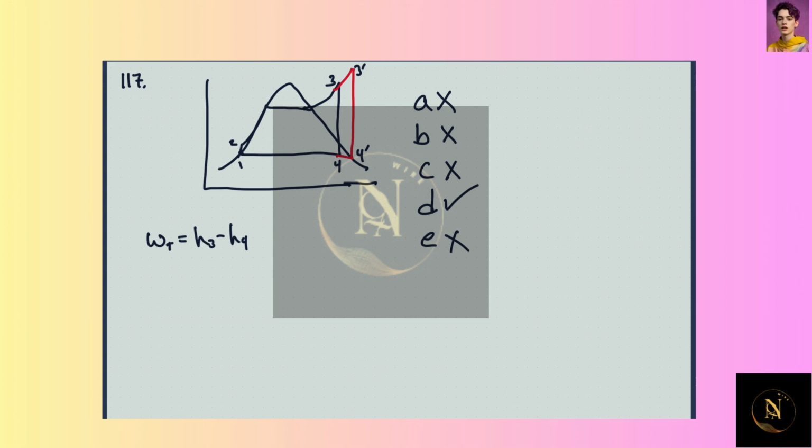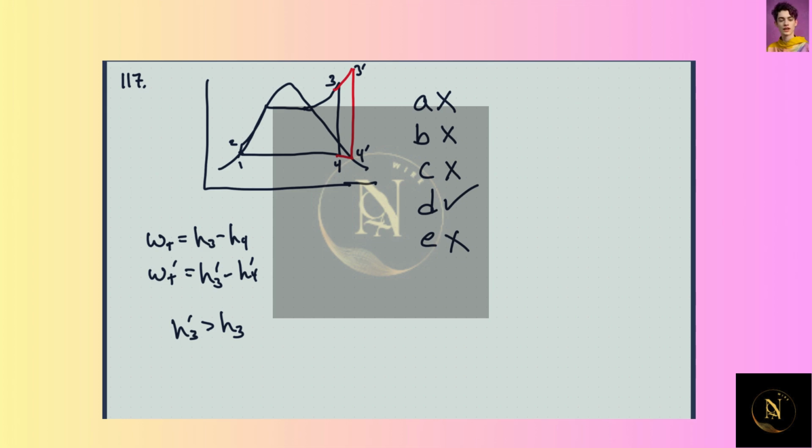And in the new case, you have H3 prime minus H4 prime. Now H3 prime is going to be bigger than H3.